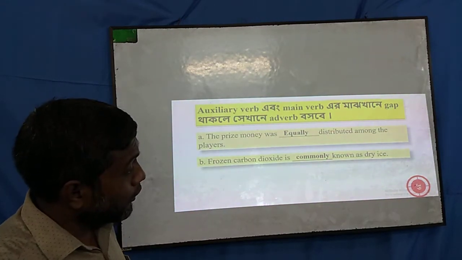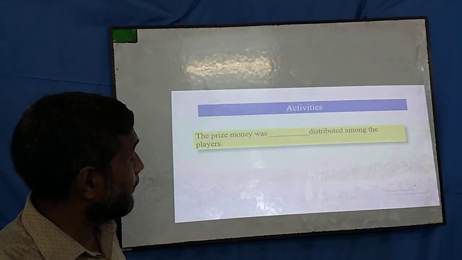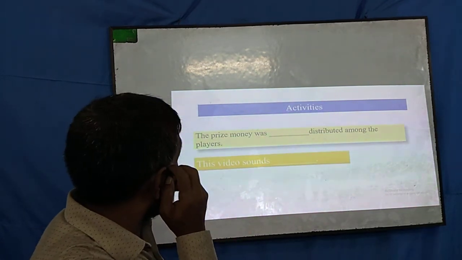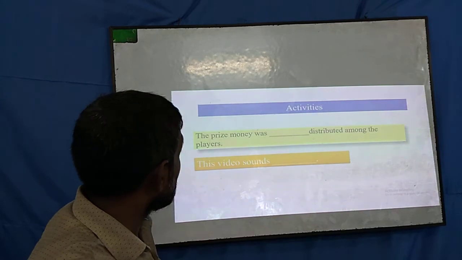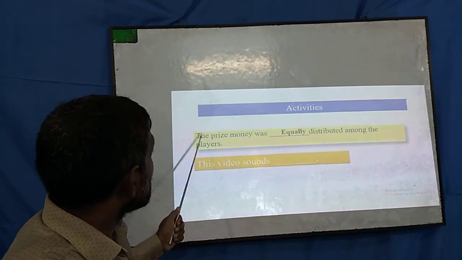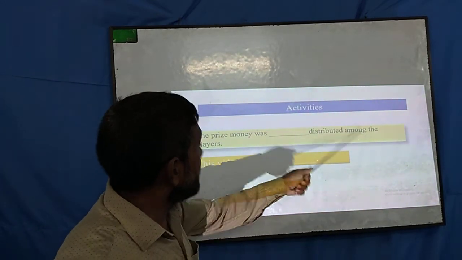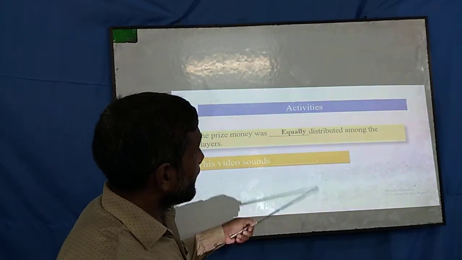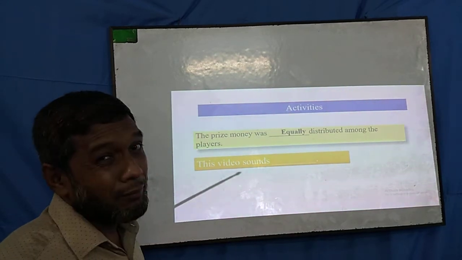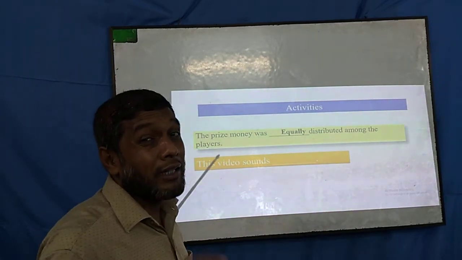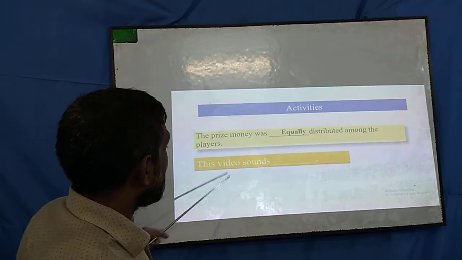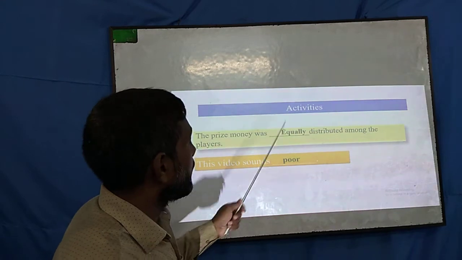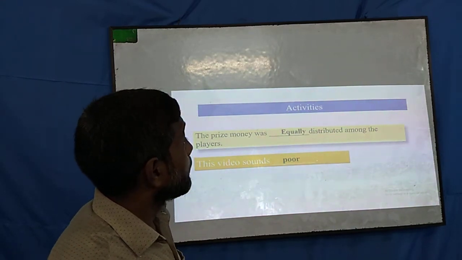So now we will go to rule number 40, the last rule. But before going there, we will try our best to solve 2 sentences here. So the prize money was equally distributed among the players. I showed it in my previous slides. So I am just trying to test whether you can follow my lecture or not. And this sentence you have seen also in the previous slide. This video sounds was very poor.